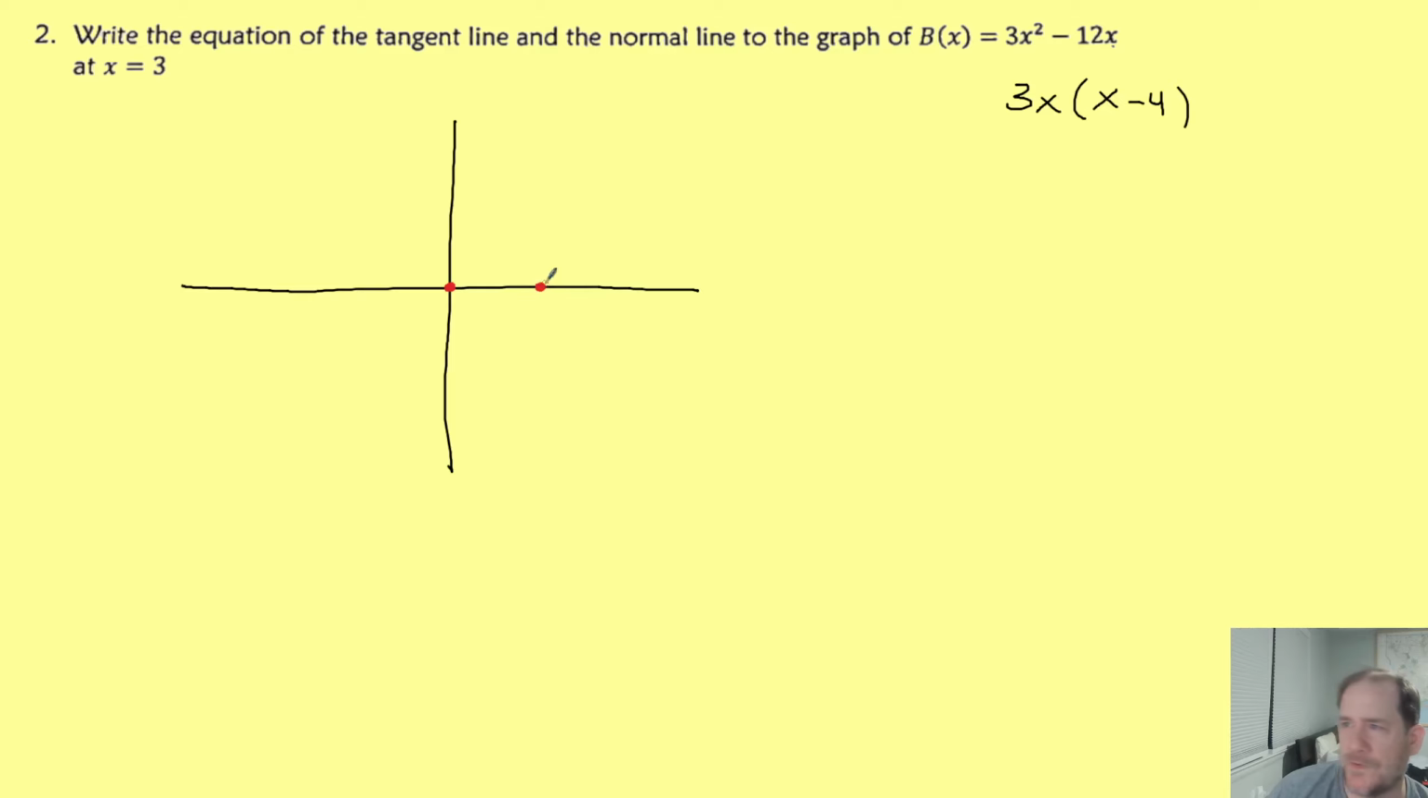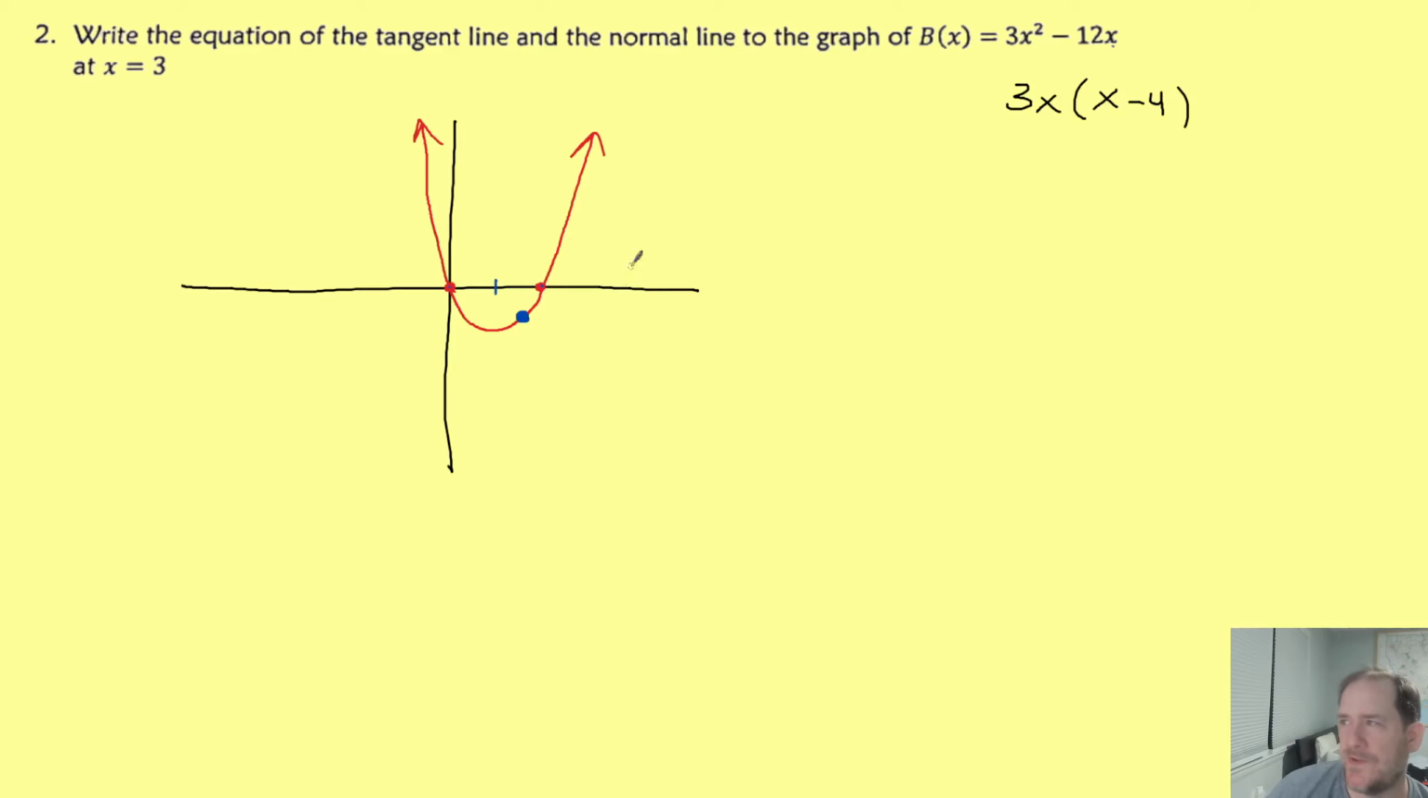So over here at 4 is my other x-intercept. And then the leading coefficient of this thing is positive. So I know I'm a parabola that opens up. And so this is no longer just kind of a rough sketch. This is a pretty decent sketch of this function now. And it says, write the equation of the tangent line and the normal at x equals 3. Well, if this was 0 and this was 4, then my vertex must be right at 2, which means the point of tangency we're talking about would be right here.